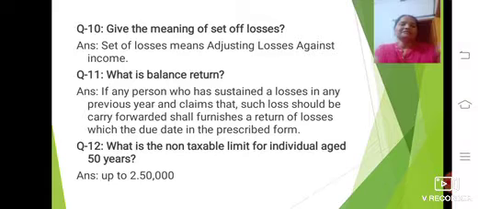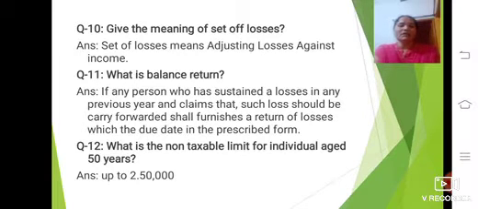Next one is the 10th question. Give the meaning of set off of losses. This one is also a very easy question. Give the meaning of set off of losses. Here the answer is, set off of losses means adjusting losses against income. So that we can call a set off of losses.